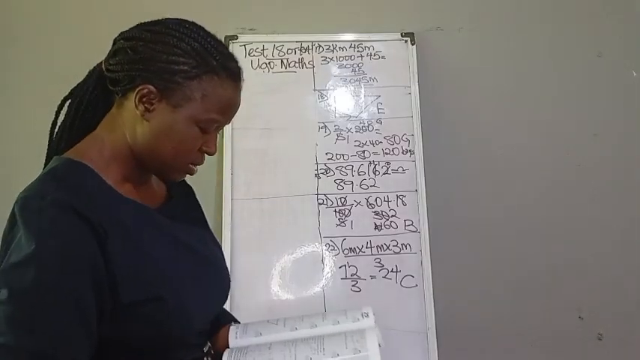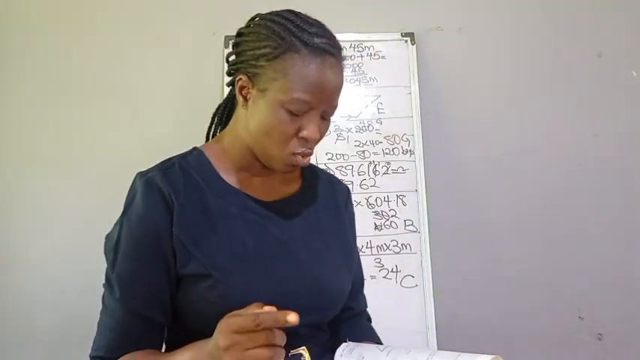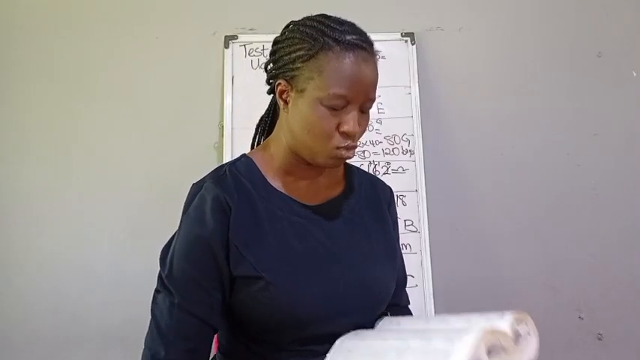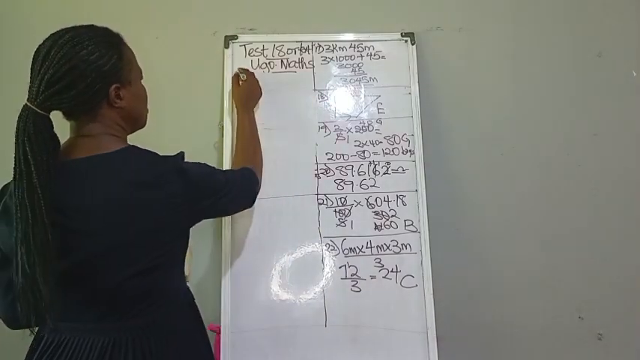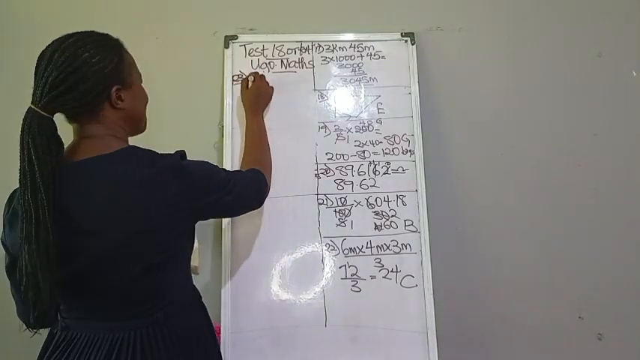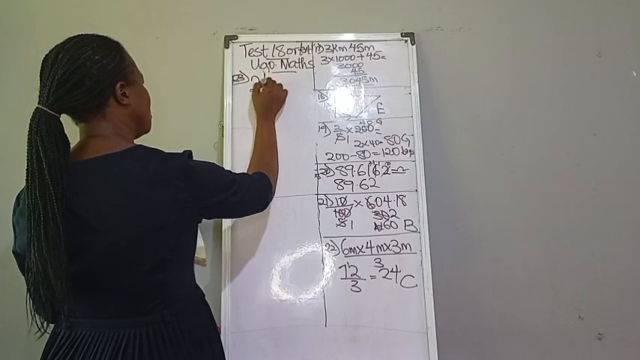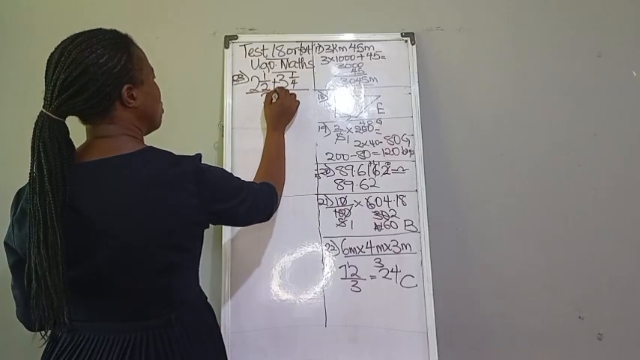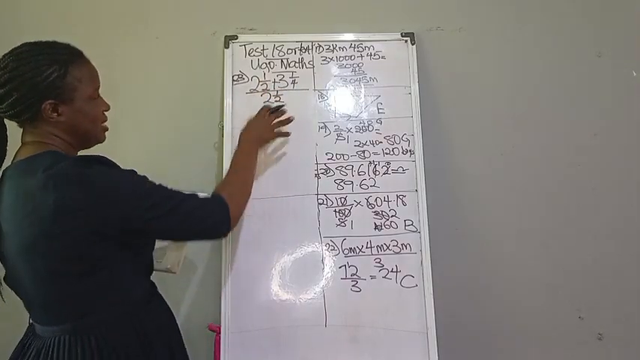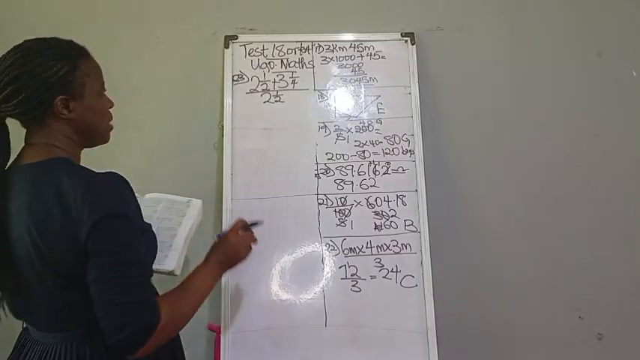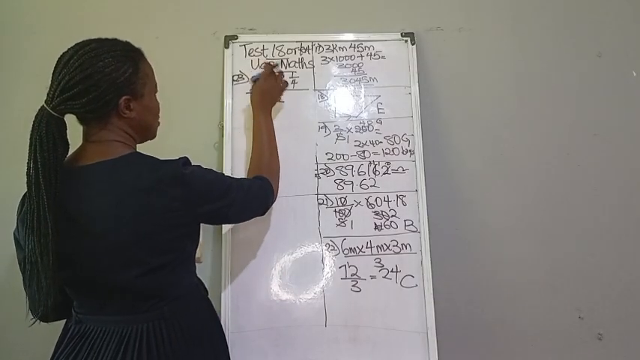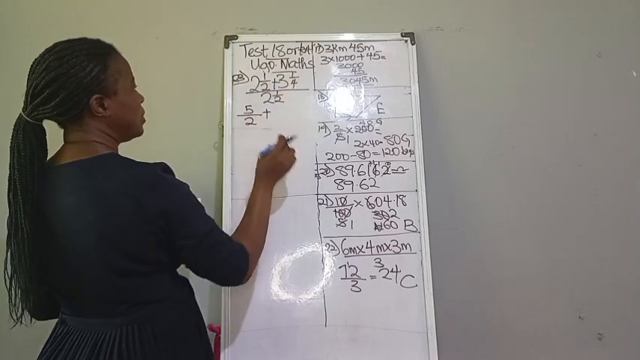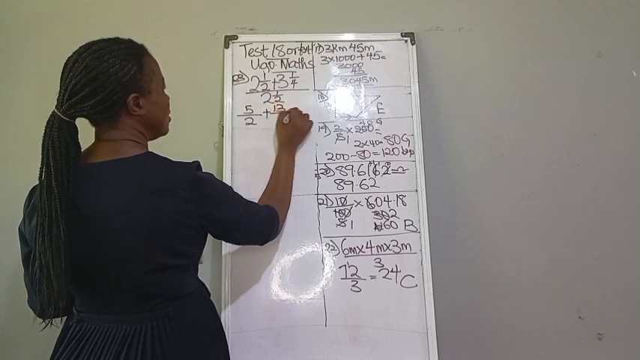Number 23 question says, simplify 2 whole number 1/2 plus 3 whole number 1/4, divided by 2 whole number 1/2. Don't let it look so complex to you. It is something you can do very well. Before we start anything, these are mixed fractions. Let's turn them to improper fractions first. 2 multiplied by 2, that is 4 plus 1. So we have 5/2 plus 3 multiplied by 4, that is 12 plus 1, that is 13/4.